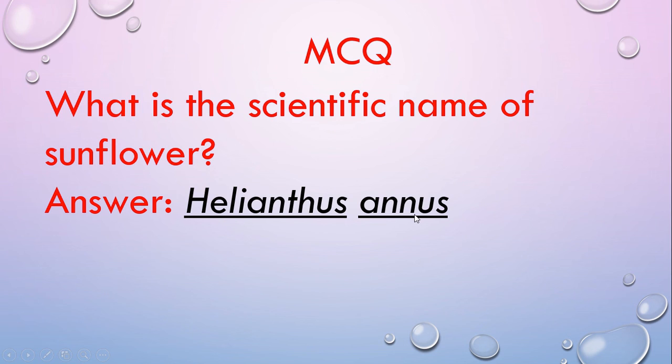This type of MCQ you can get in your exam as well. So remember, for any crop production you have to memorize some points, which are the scientific name, variety name, disease, and insect. This point is very important.